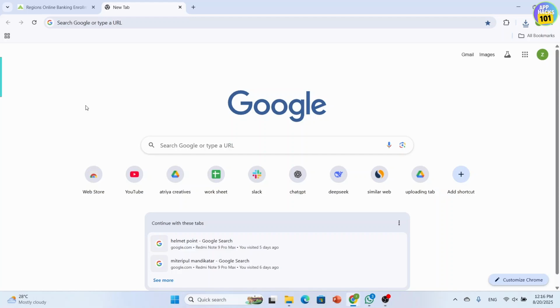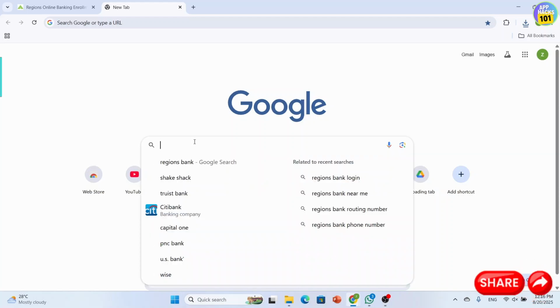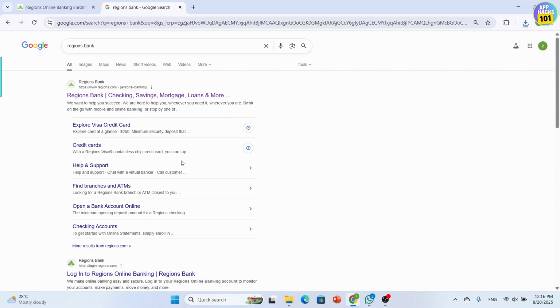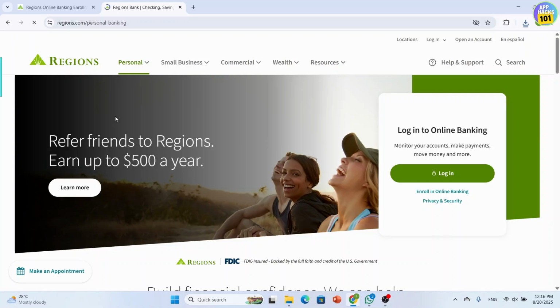First things first, open any web browser, and once inside, click on the search bar and simply search Regions Bank. From the search results, click on the first link, and you'll be taken to the official website of Regions Bank.